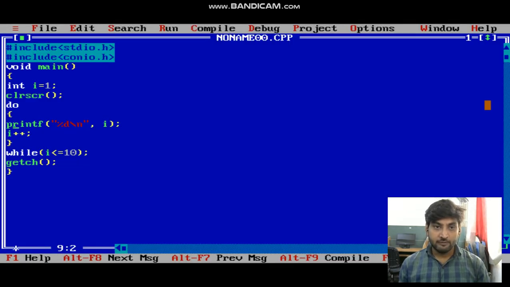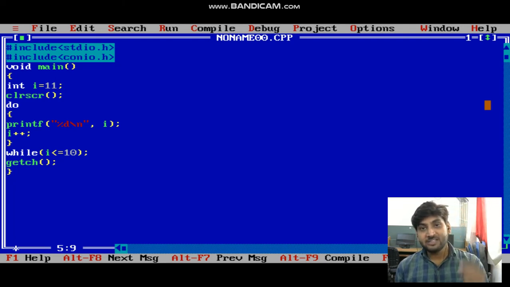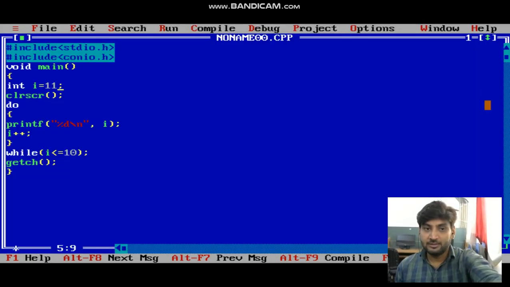Now you see, if I change the value of I, what is the difference between while or do while loop program? You see, in while loop program, if I change the value, we do not get any result. But in do while program, if we change the integer value, so according to the definition, we got a result at least once, right. So I run the program. Now here you see the value of I is printed 11. I assign the value of I is equal to 11.